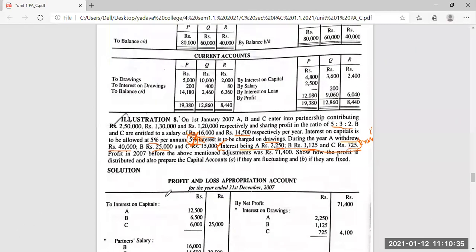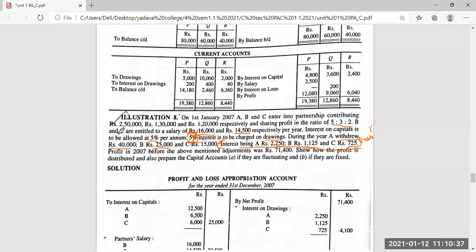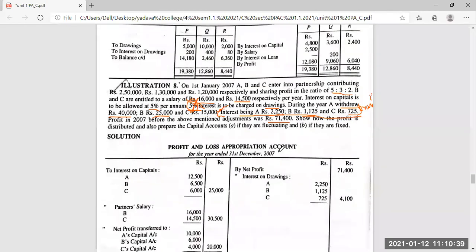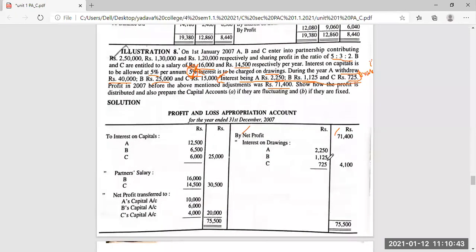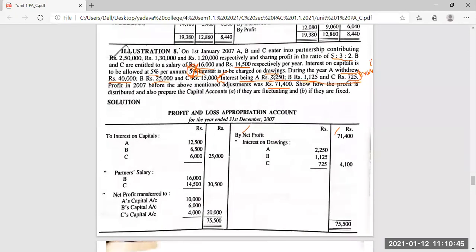Yes, ma'am. On to the profit and loss account. As usual, they have given the net profit. Net profit is 71,400. Interest on drawings: A, they have given 2,250. B, 1,125. C, 725.